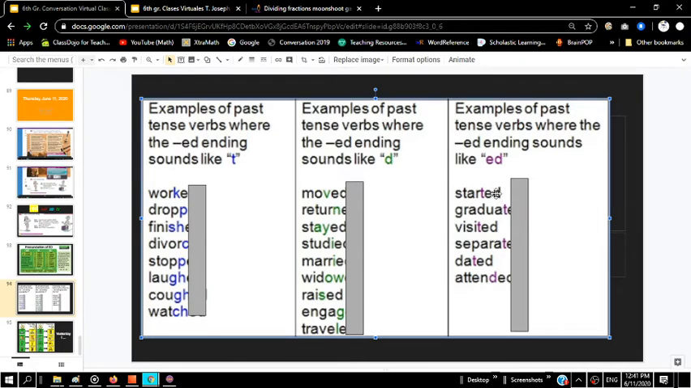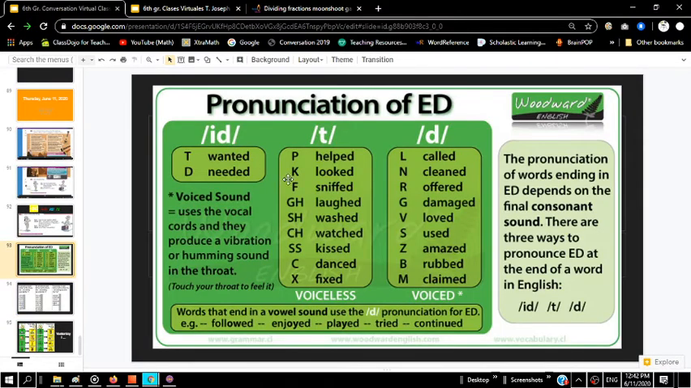All right, and then the last column has an ed, right? So that T right before the ed makes the ed at the end sound like an ed, right? Ed, started, graduated, visited, separated, dated, attended. All right, so you really need to memorize those patterns, okay? These patterns of these consonant sounds right before the ed are going to tell you how to pronounce the word, okay?